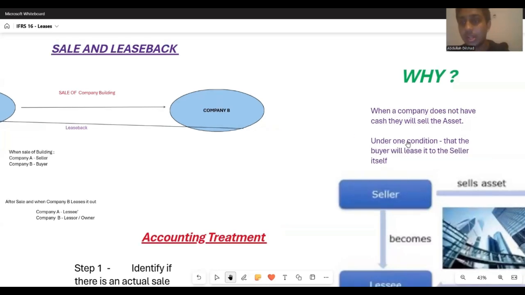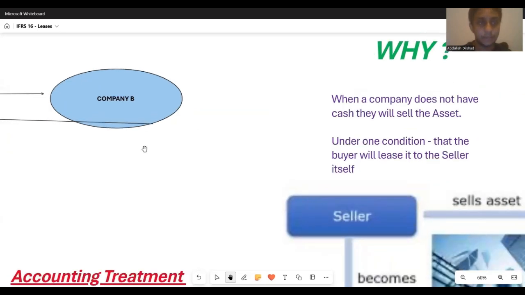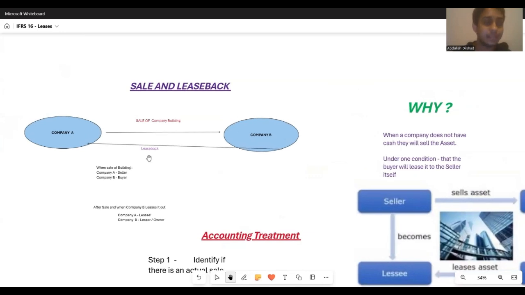The person who is buying the company asset should lease it back to us itself. That is what the concept of sale and leaseback means. Don't worry, I have done an illustration and I'm planning on explaining it in a bit so that you all can have a more comprehensive, detailed understanding.